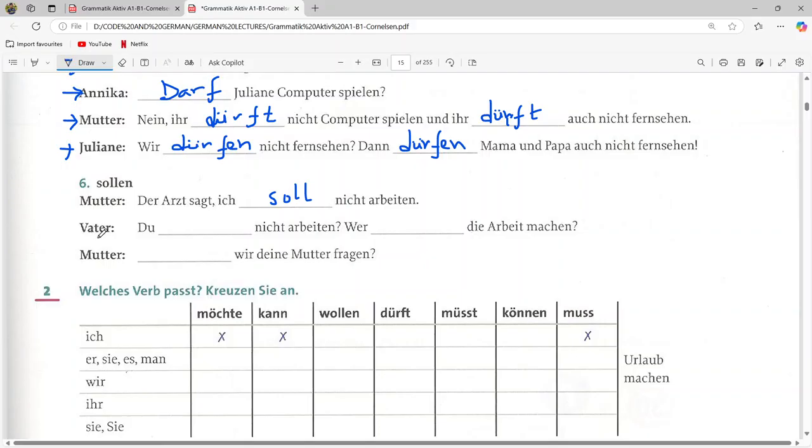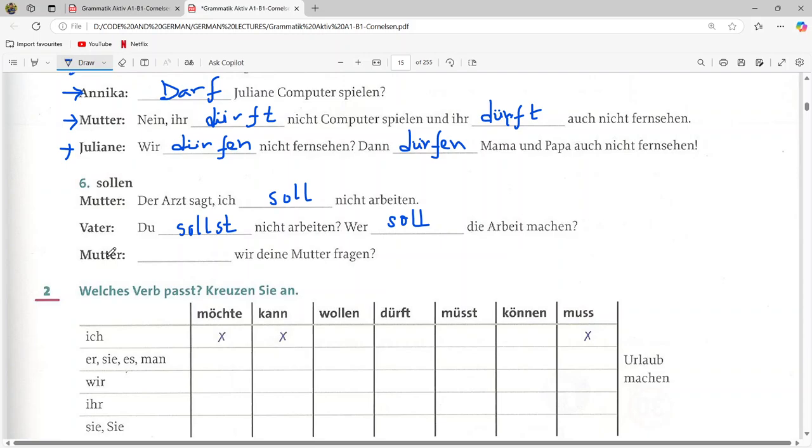Now the father is saying, so du sollst. For du, the sollen will become sollst nicht arbeiten. So the father is asking a question: you should not work. So who? So who soll? This who is replaced by er, sie und es. So wer soll die Arbeit machen? So who should do the work?